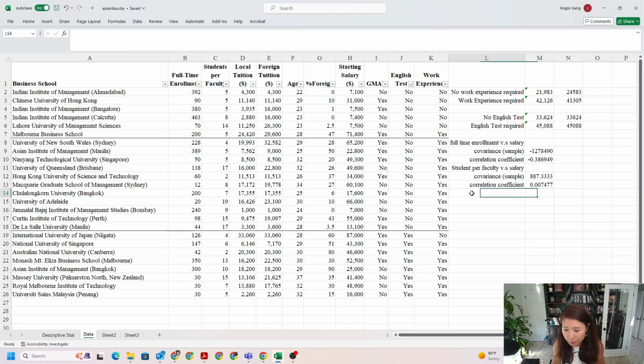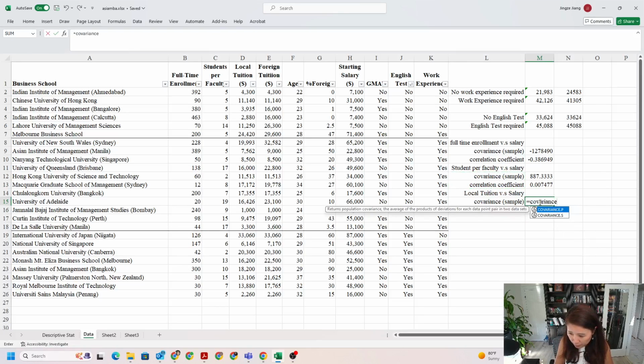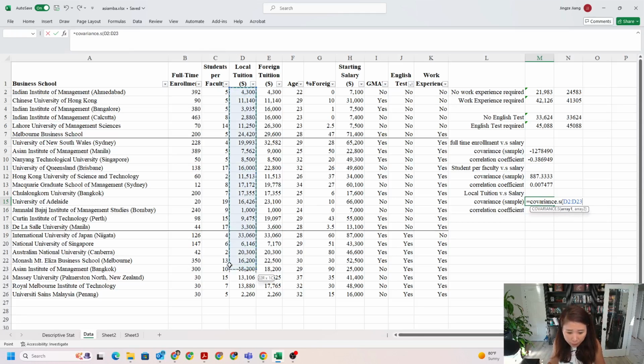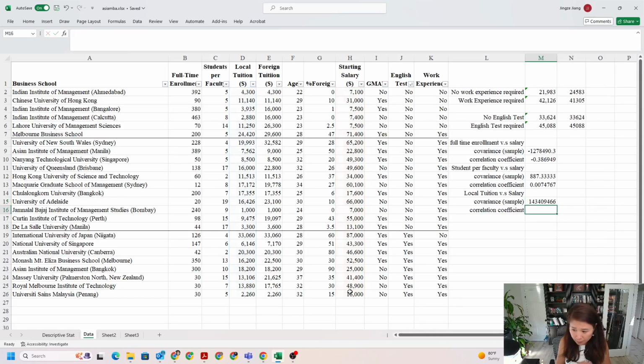salaries. Okay, so the next one is local tuition versus salary. Ideally, it will be positive, right? That means you pay more tuition, you're looking for more salary. Let's see if we're getting a positive relationship or whether they are strong. Okay, COVARIANCE.S, and then local tuition, starting salary. Oh, positive relationship. Let's see if they are strong.